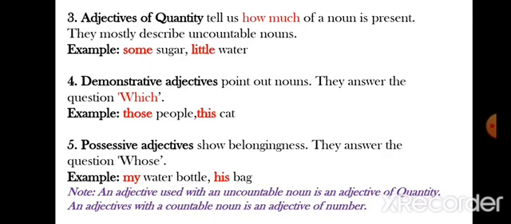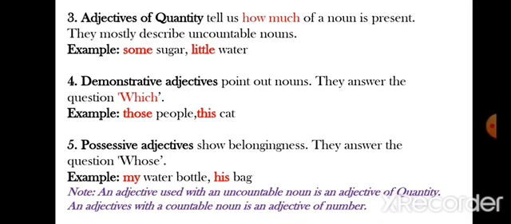Alright, like some sugar. Sugar we cannot count. That's why we use some. Alright, little water. Water is uncountable, so we are using little for it. We don't know the exact measurement. We cannot measure it in numbers. It's uncountable. That's why we will say little water.